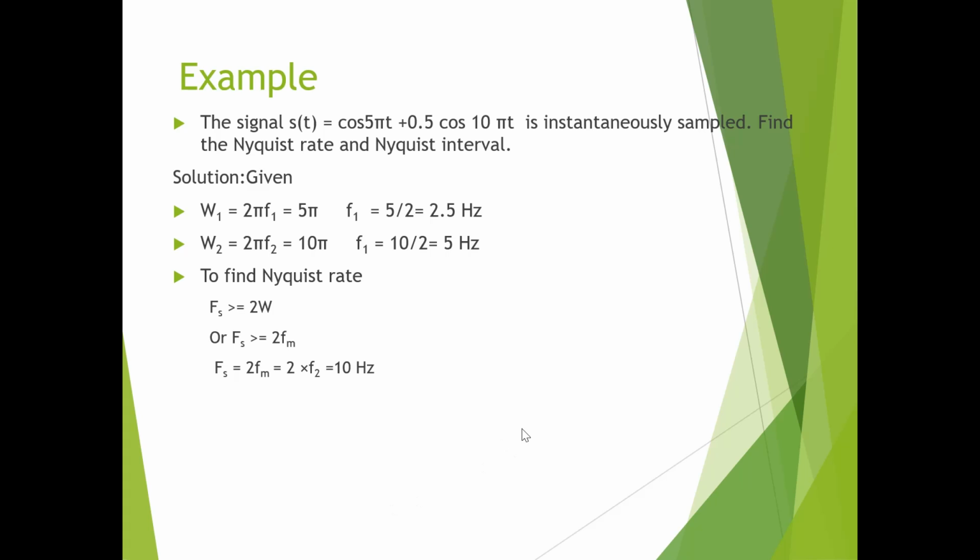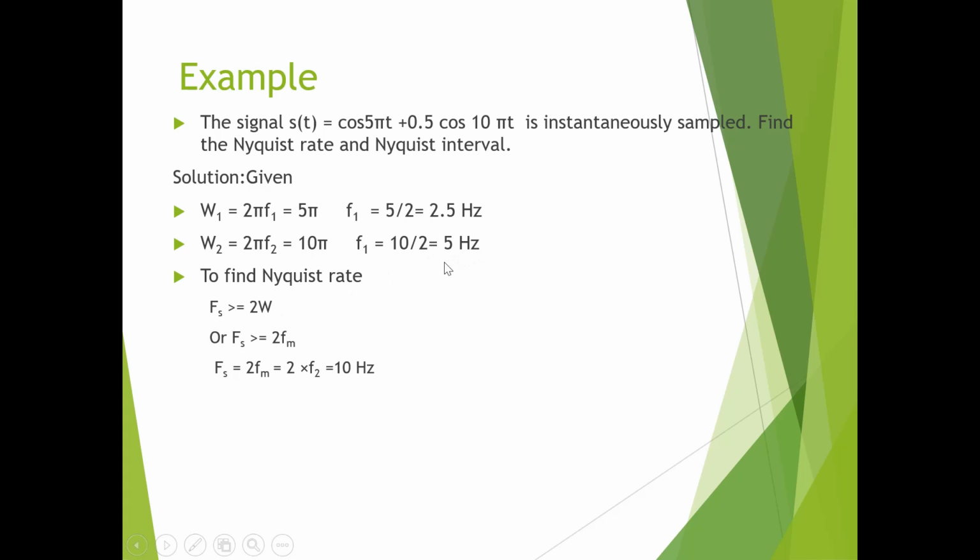Here we can see one example: the signal s of t, that is cos 5 pi t plus 0.5 cos 10 pi t, is instantaneously sampled. Now we can find out the Nyquist rate and Nyquist interval easily. To do that we have to know the modulating frequencies. Here two signals are there, cos 5 pi t and 0.5 cos 10 pi t, so we can separately find out W1 and W2. One signal gives you 2.5 Hertz, and the other signal gives you 5 Hertz frequency.